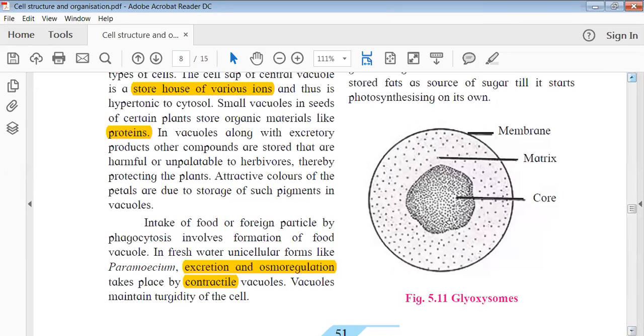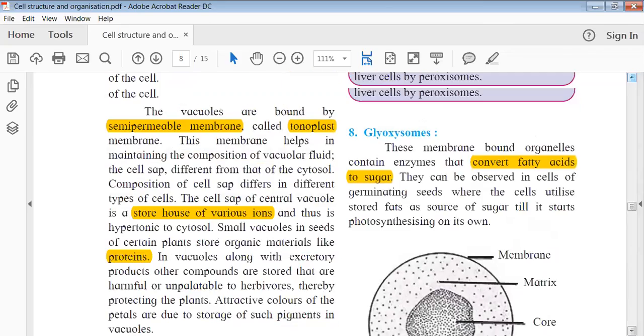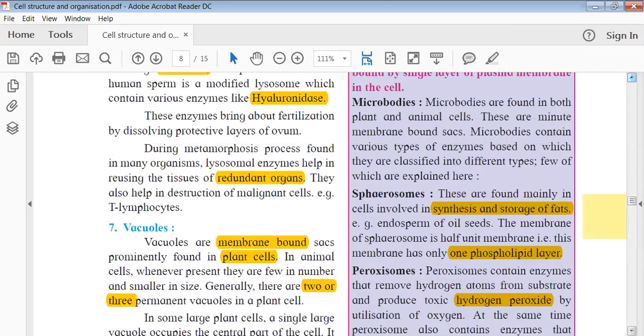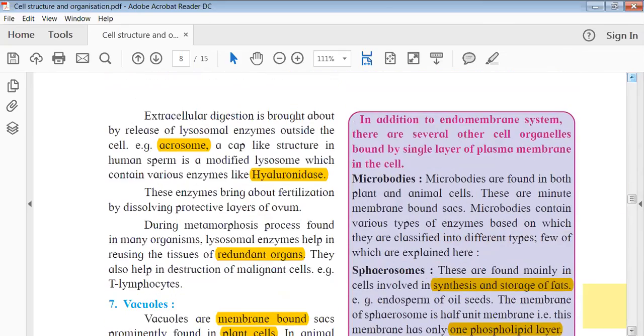Once you understand what a vacuole is, that its membrane is called tonoplast, and that these are selectively permeable membranes, after that all you have to talk about is the functions: whether it is excretory, or for storage, or what all purposes there are. So we will discuss all these points. Now that is all about the vacuole.